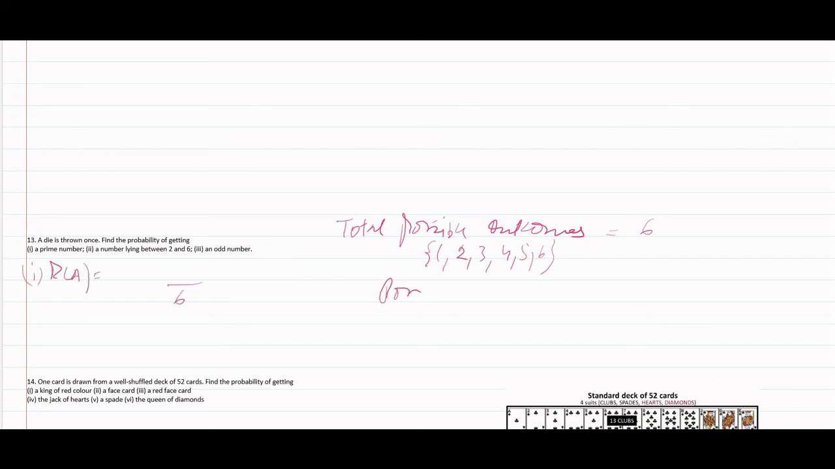Now, the possible outcomes of event A, which are the prime numbers? 2, 3 and 5. So 3 prime numbers. 3 are the possible outcomes of event A and total outcomes are 6. This gets reduced to 1 by 2.